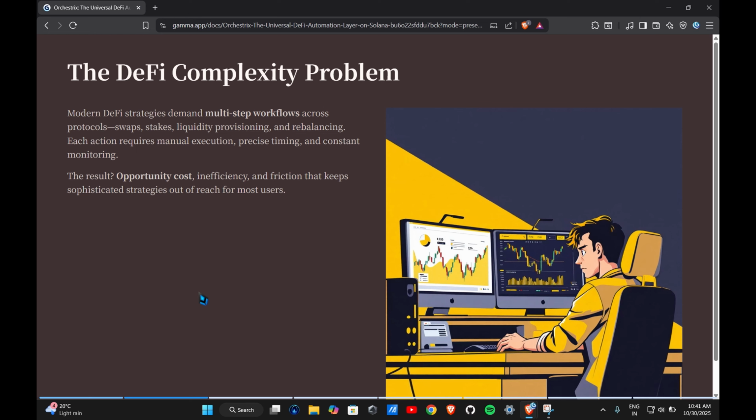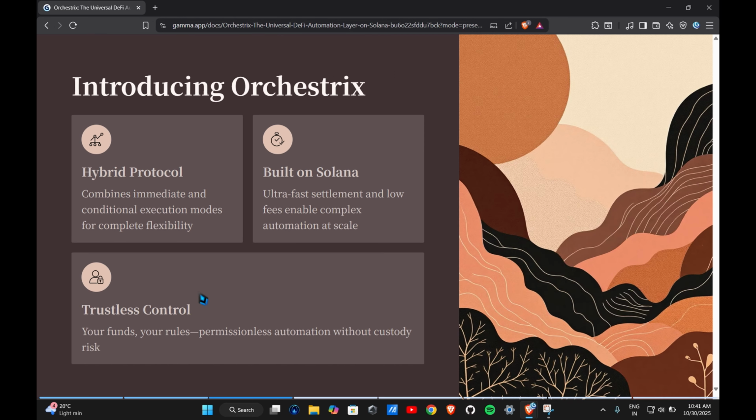So the issue everyone is facing is multi-step workflows regarding any kind of swap, stakes, liquidity provisioning, lending, borrowing, or any kind of other marketing requires manual execution with precise timing and constant monitoring of the prices. For instance, if you want to swap your asset to another asset when it reaches a certain value, you need to constantly monitor it.